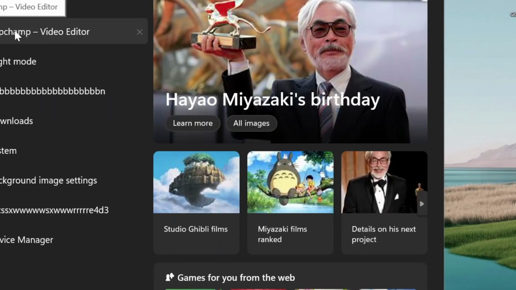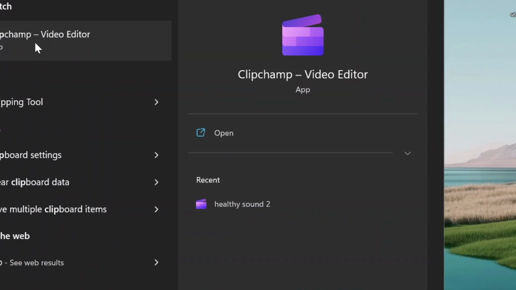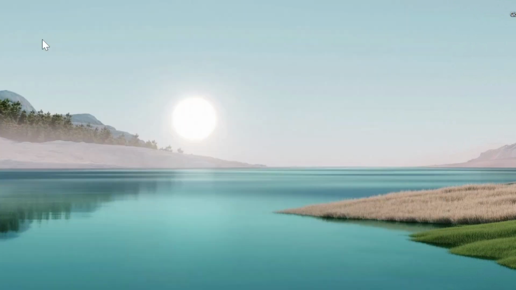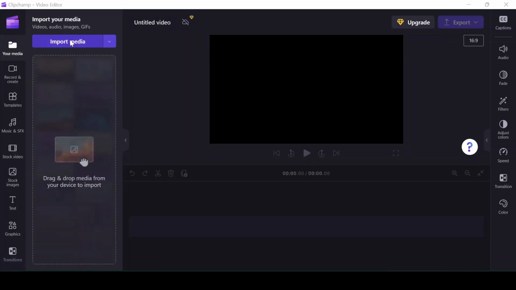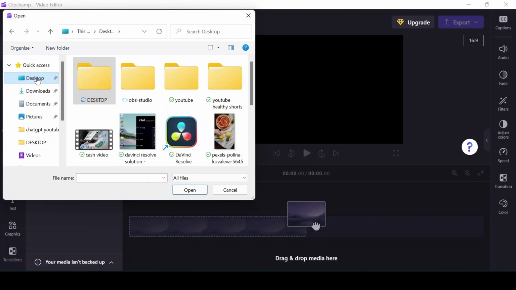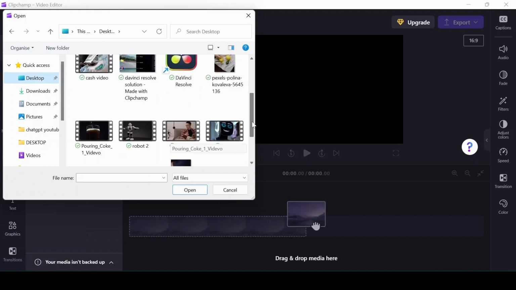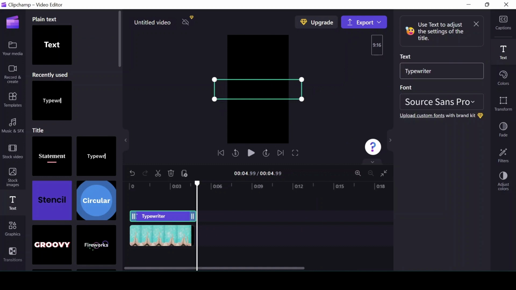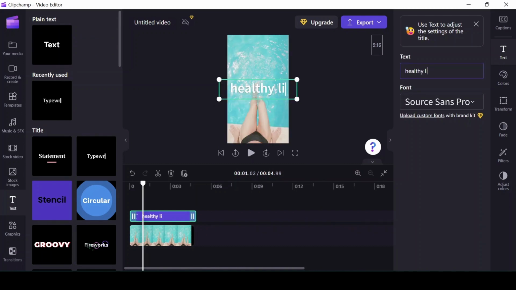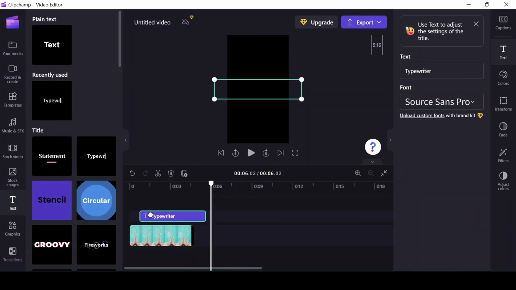Now you will need a video editing software. I am using Clipchamp Video Editor. It is free on Windows, and it's very easy to use. You can use any video editing software of your choice. Here I will edit my video. You will have to be creative and spend some time on making it look attractive and informative as much as possible.